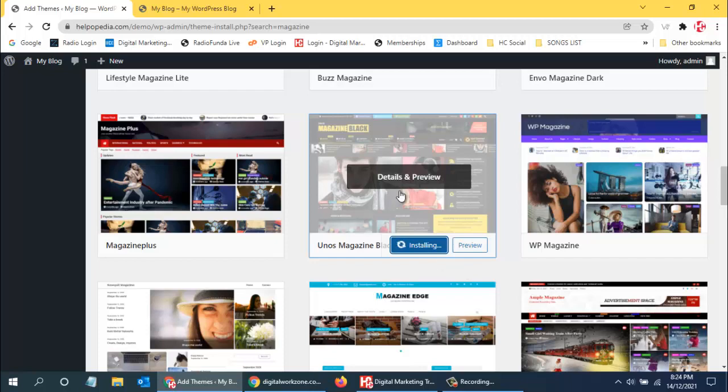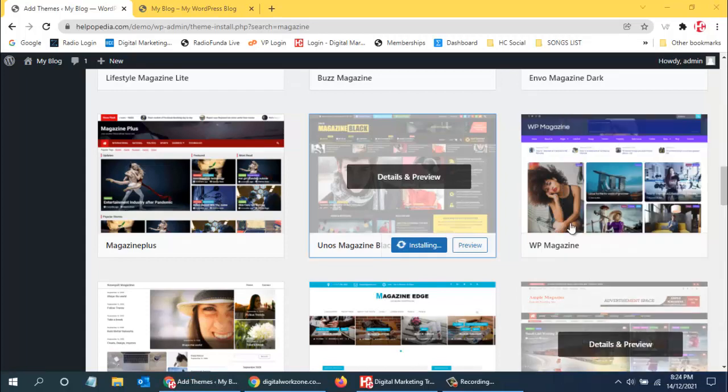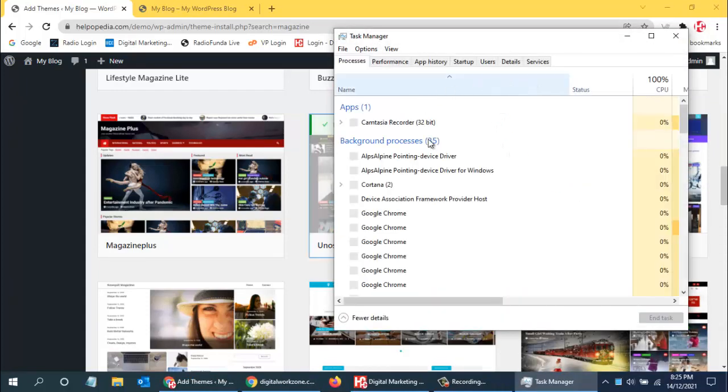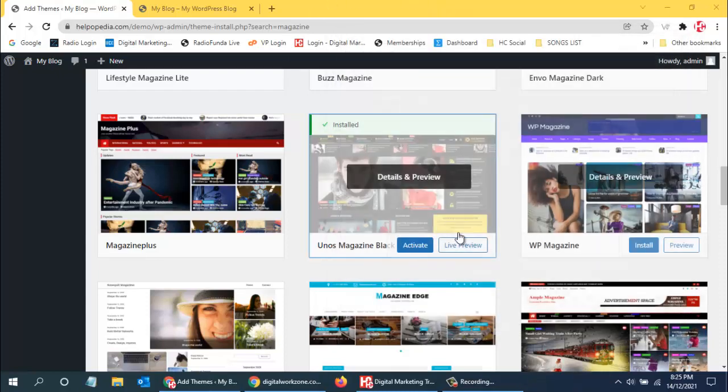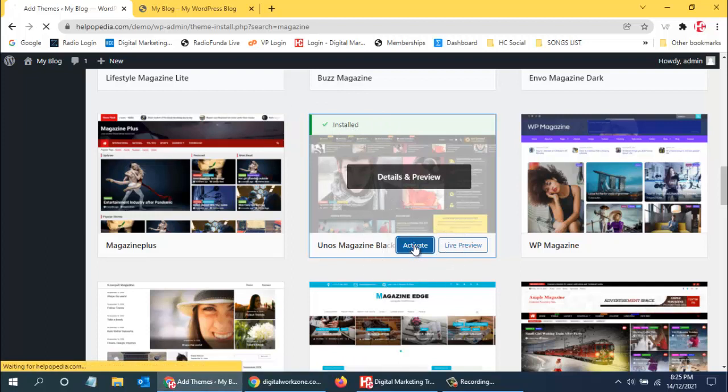Okay, it's taking more time than usual. Okay, so the theme is installed. We can see it is installed over here, and now we need to click on activate. So now I click on activate, and the theme will get activated. Then we will refresh the page and see how the new theme looks.